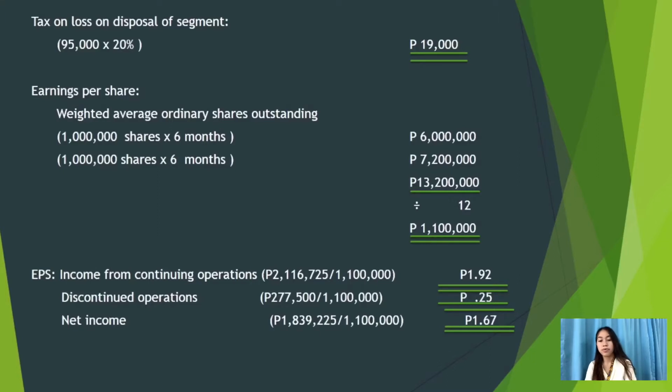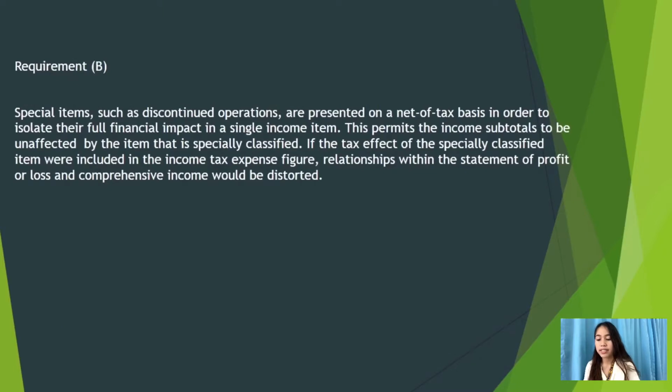So let's proceed with requirement B. Special items such as discontinued operations are presented on a net of tax basis in order to isolate their full financial impact on a single income item. This permits the income subtotals to be unaffected by the item that is specially classified.